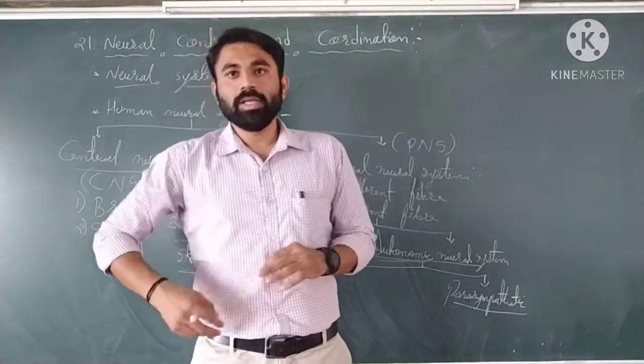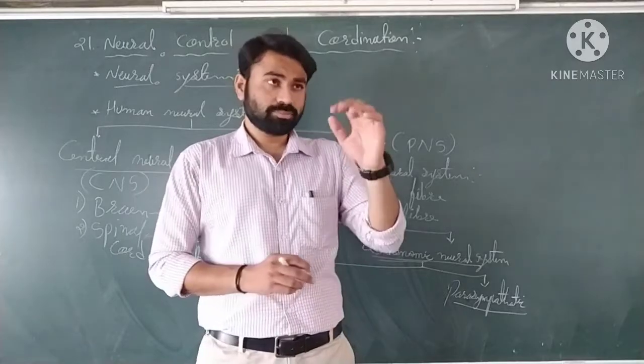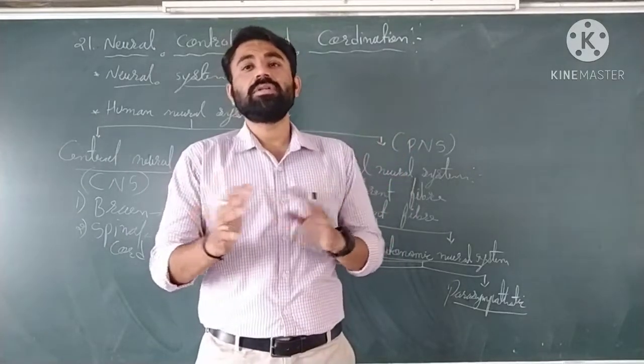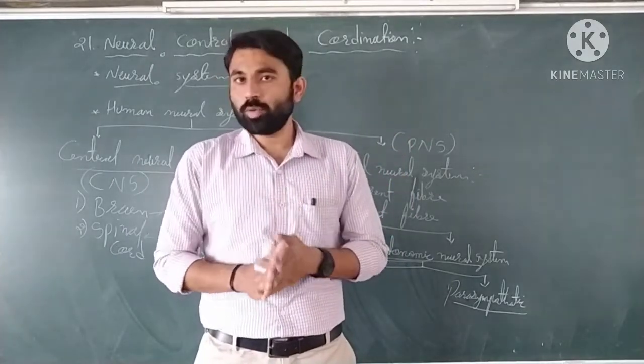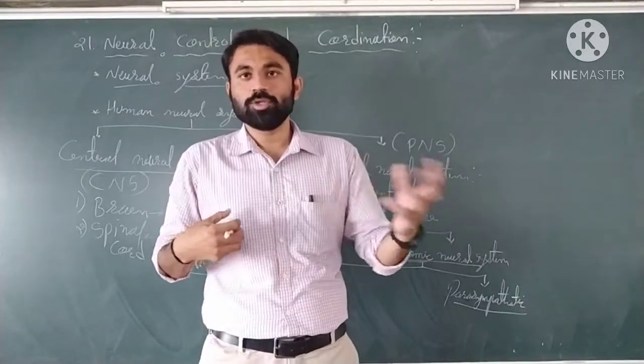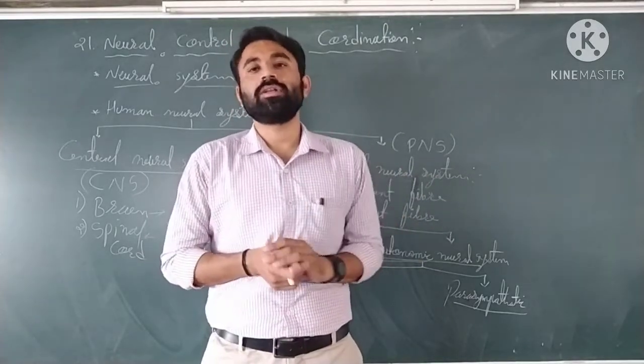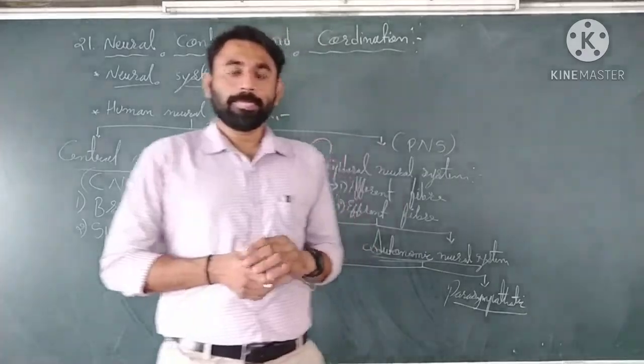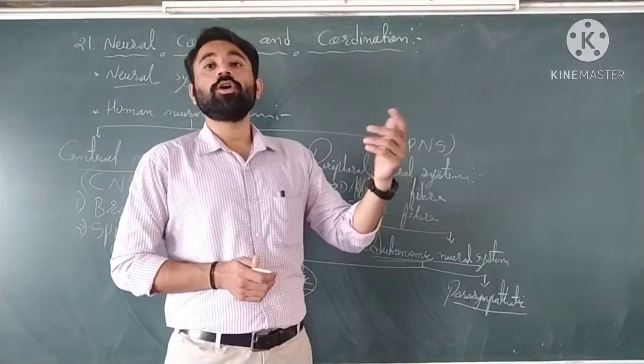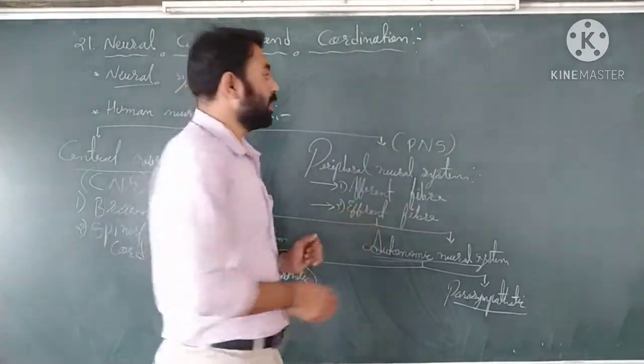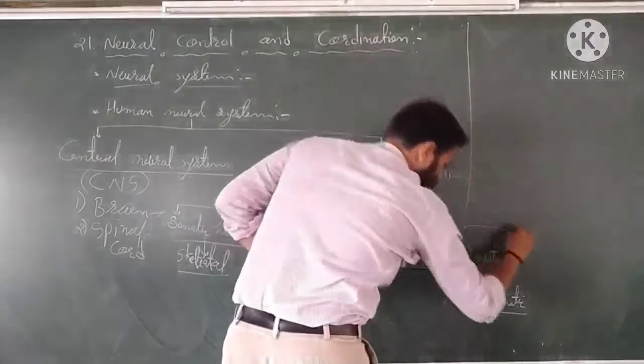Then there is a different neural coordination with the central nervous system, which these nerve plexuses and the coelomic neural system carry out.